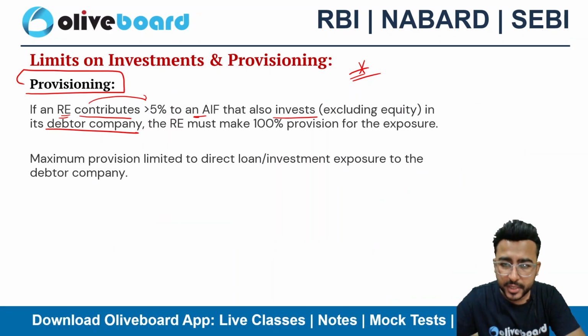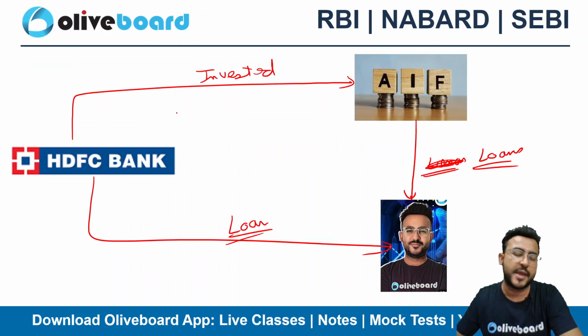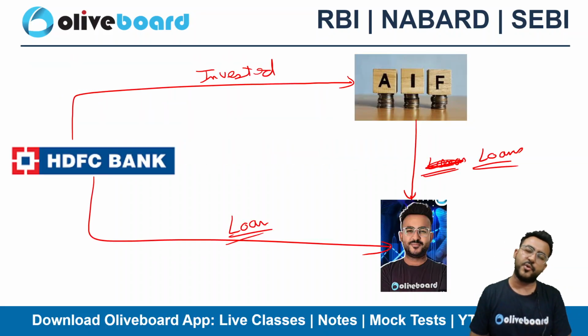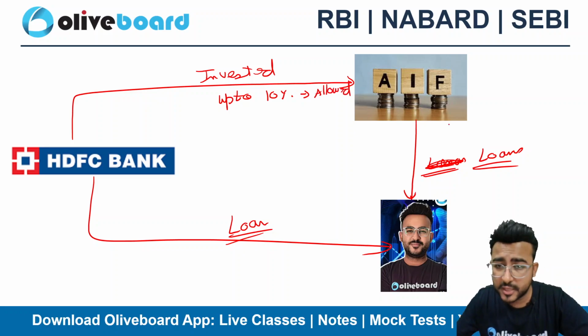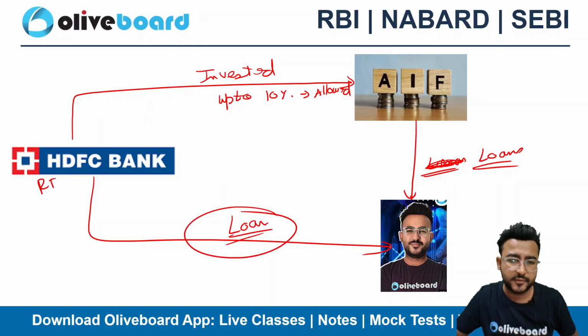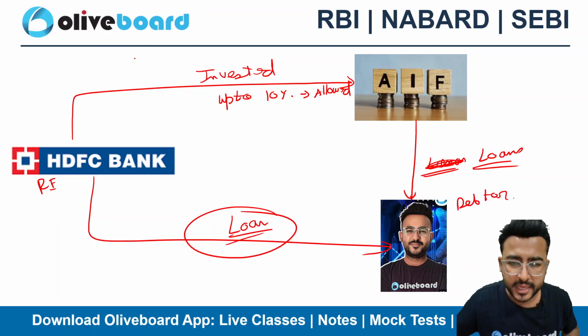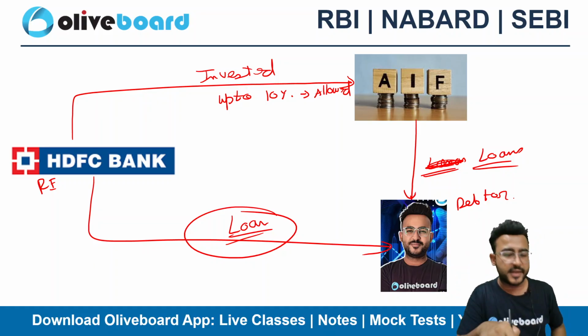If this is the particular arrangement, the regulated entity, if it is contributing more than 5%, because up to 10% is allowed. Up to 10% is allowed. But because of this particular arrangement, the RE has already given a loan to the debtor company. Again, the RE is investing in AIF, and in turn the AIF is again investing in the debtor company.